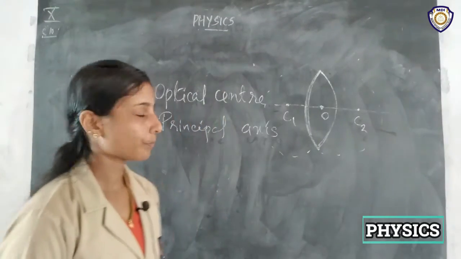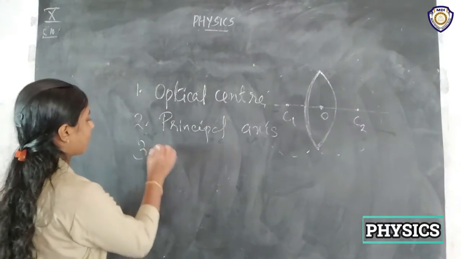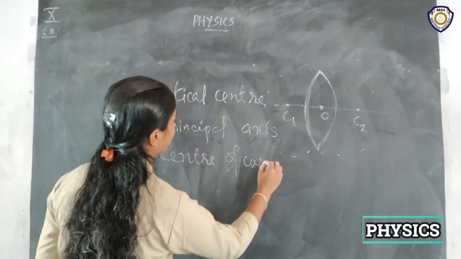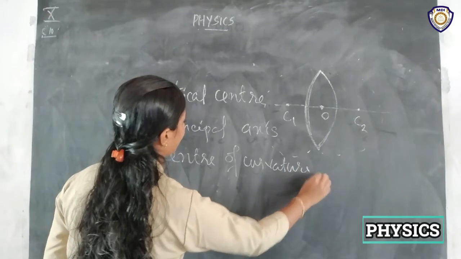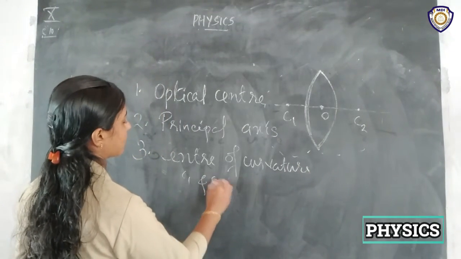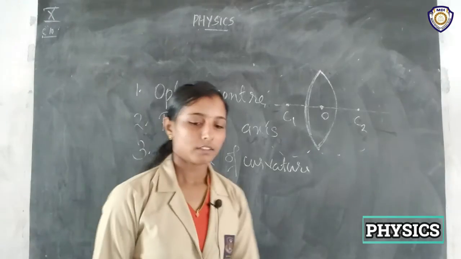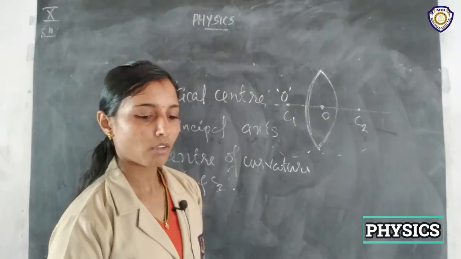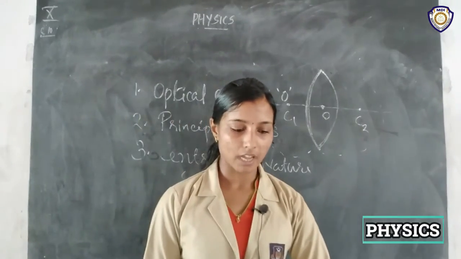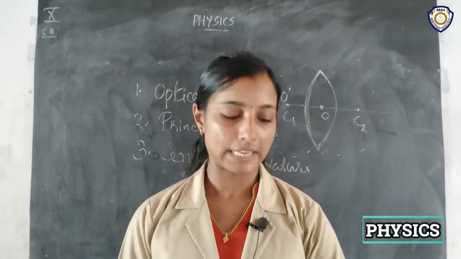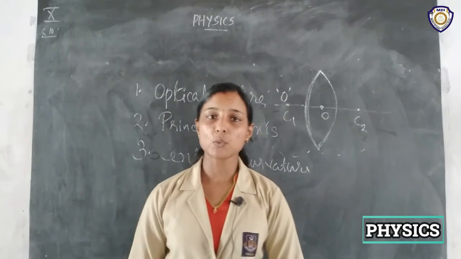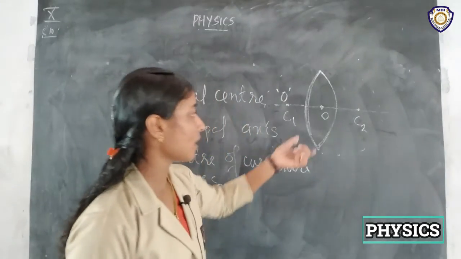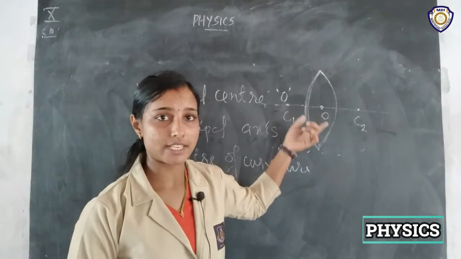Now we know what is center of curvature. So this C1 and C2 are there, and what is optical center? It is O. Okay, so what are the other terms used in lenses? Similar to mirrors, there is also radius of curvature, right?